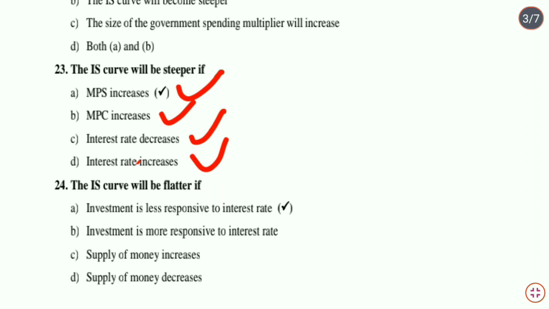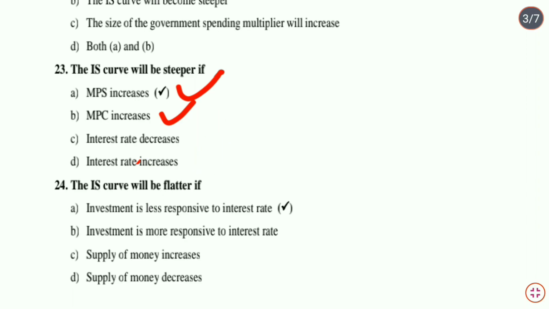If the marginal propensity to save increases, that means the residents are saving more as compared to consumption. When saving increases, that means investment is decreasing. When investment in the economy decreases, that means the national income is also decreasing. That means the IS curve will be steeper at that very time.